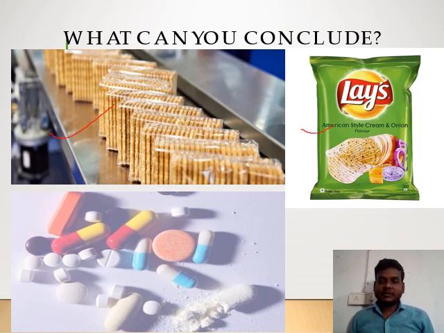You can see chip packets are filled with nitrogen gas, and pharmaceuticals also use nitrogen to save medicine. Nitrogen is very useful. Also in industries, when we fill packaging with nitrogen, we can preserve food for a few months.